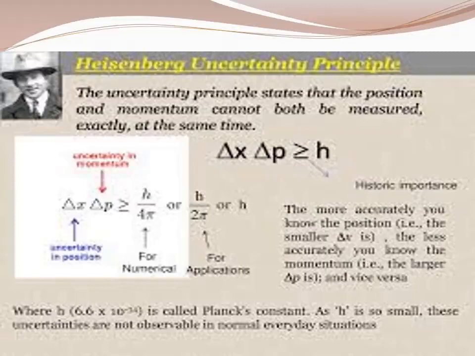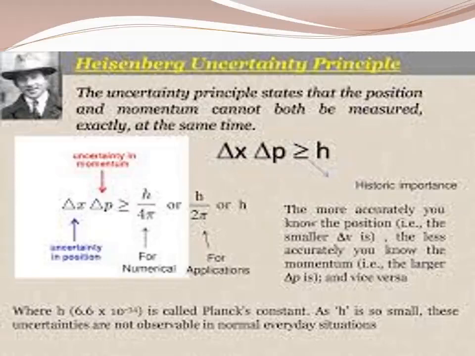So the product of uncertainty, that is the error, in the measurement is expressed as del x dot del p, that is greater than or equal to h by 4 pi.